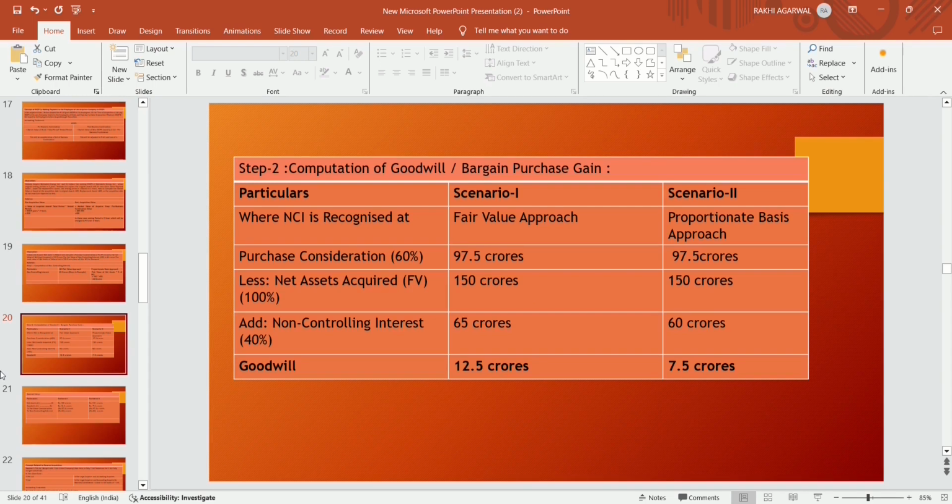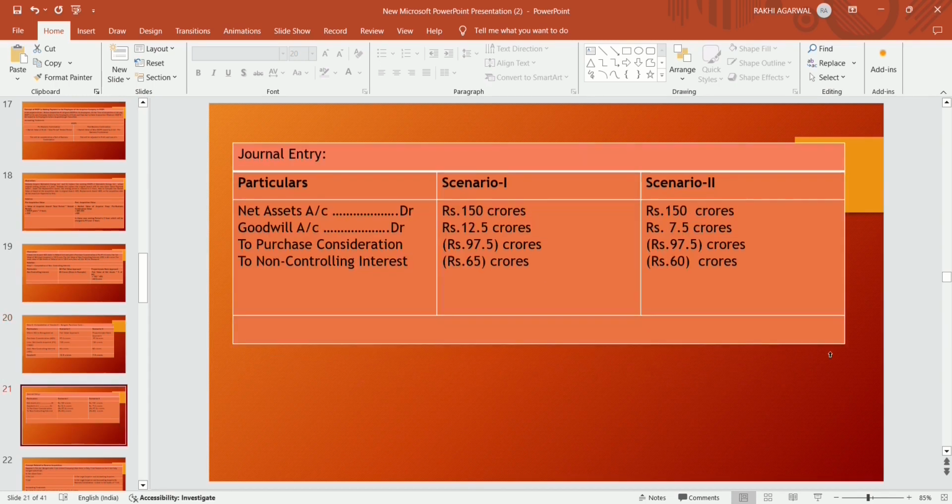Now the journal entry. In scenario 1, net asset acquired account debit 150 crores, goodwill account debit 12.5 crores, to purchase consideration 97.5 crores, to non-controlling interest 65 crores. In scenario 2, net asset acquired 150 crores, goodwill account debit 7.5 crores, to purchase consideration 97.5 crores, to non-controlling interest 60 crores.